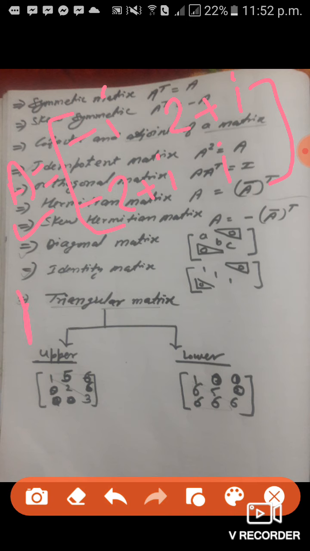Now I will find its conjugate. A conjugate equals minus conjugate of this, minus i's conjugate is plus i, 2 plus i conjugate is 2 minus i, minus 2 plus i conjugate is minus 2 minus i, and i conjugate is minus i.